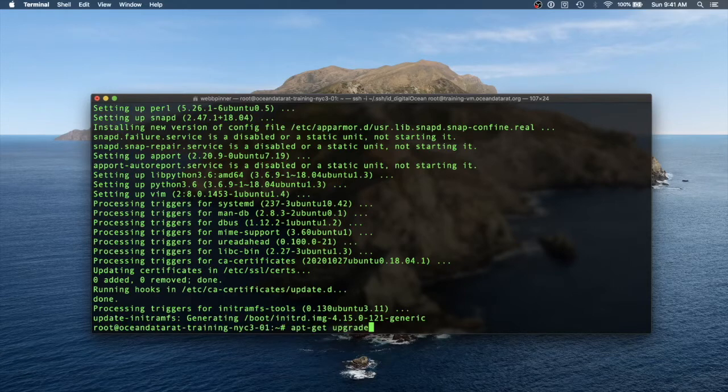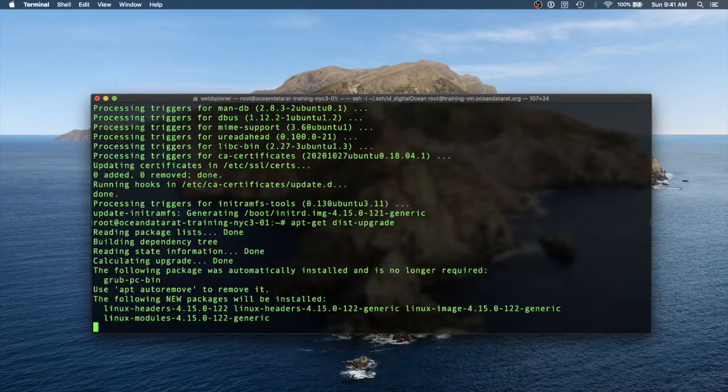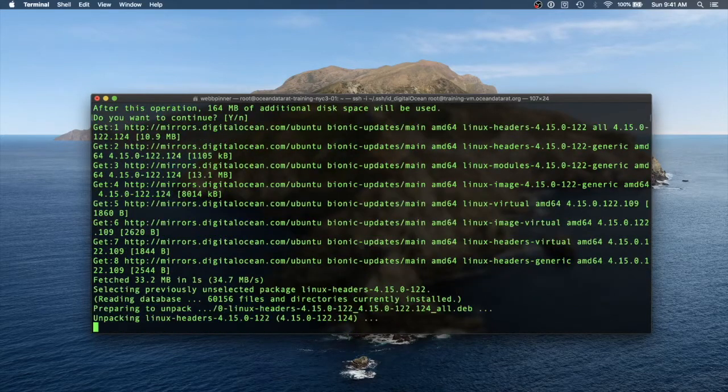Running a dist upgrade will update the system kernel. If you choose to do this, it's good practice to reboot after the update.